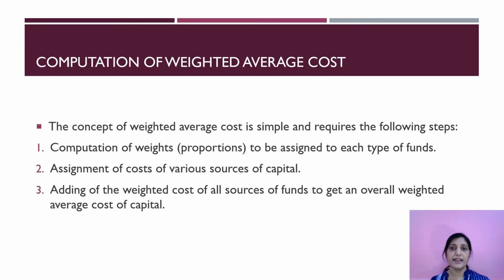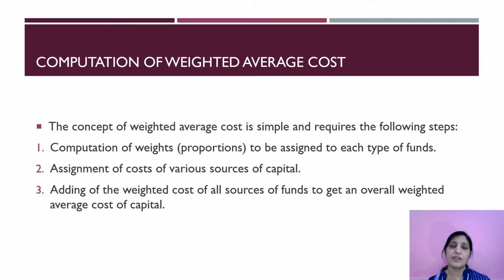Computation of weighted average cost. The concept of weighted average cost is simple and requires the following steps. First one, computation of weights. Weights are nothing but proportions to be assigned to each type of funds. Second one, assignment of costs of various sources of capital.